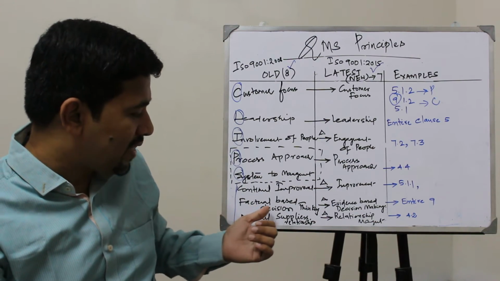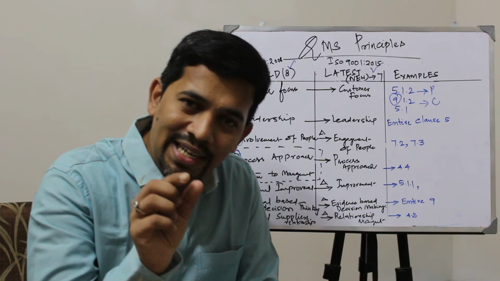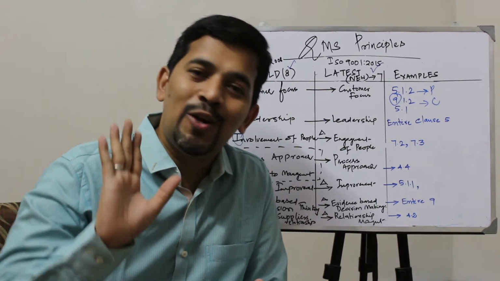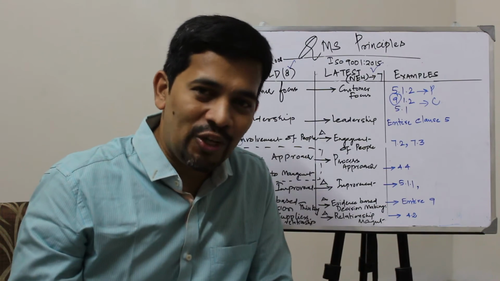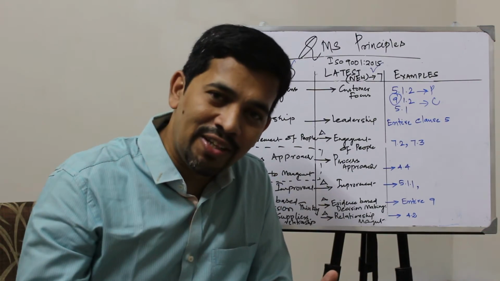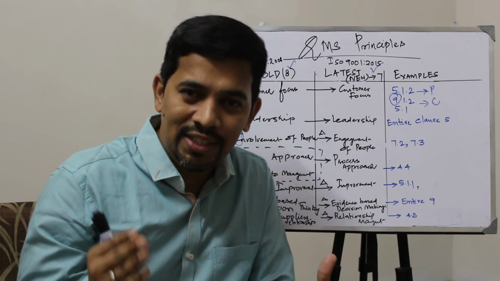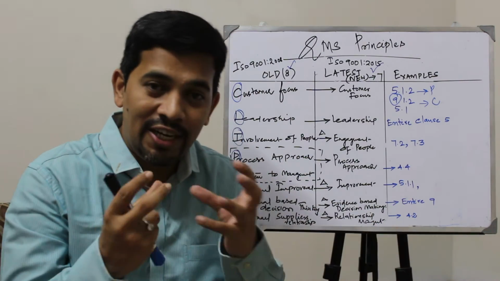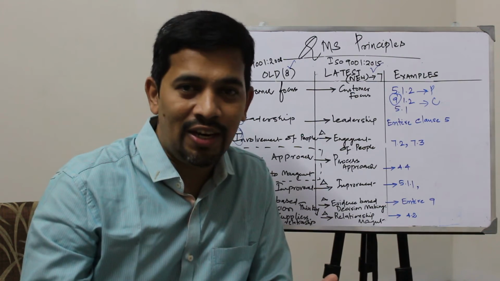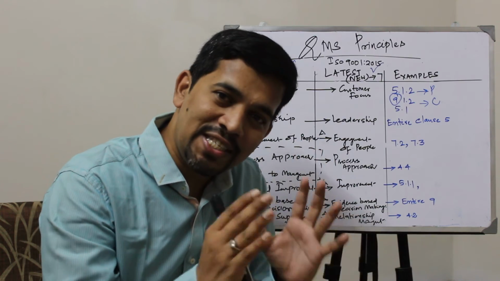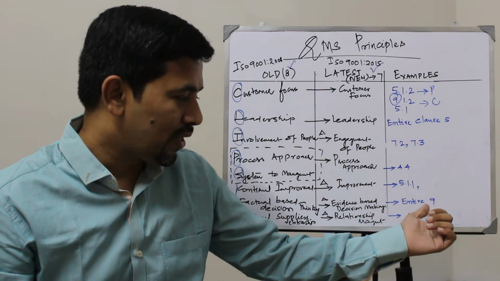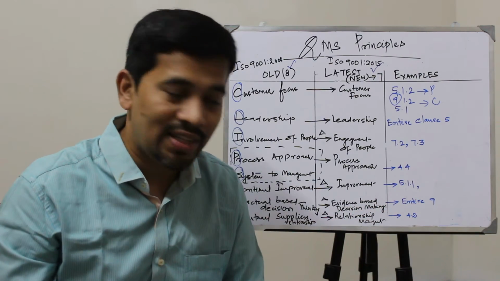And then factual based decision making has been slightly reworded to evidence based decision making. Any decision you take, we need to have data, right? With the help of data, we have to take the decision. Take an example of clause number 9: analyze the data, monitor the data, all the KPIs, key performance indicators, all of these things, we need data. Only then will we be able to take the right decision, right? Take an example of 9.2.2, internal audit. We need data, we need evidence-based thinking, right? All of these point to evidence-based decision making. So you can say 9.2.2 and various other examples.